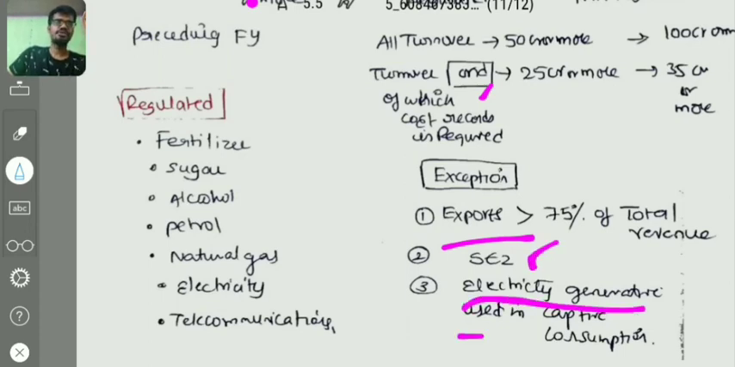Electricity generation used in captive consumption. If the company is generating electricity and it is using that electricity for captive consumption by its own, then that particular company is not required to conduct cost audit. Right? Regulated sector, there is only a short list. If you remember the regulated sector, the non-regulated sector we need not remember. What is the regulated sector? Fertilizers, sugars, alcohol, petrol, natural gas, electricity, telecommunications. Right? These are regulated sectors.